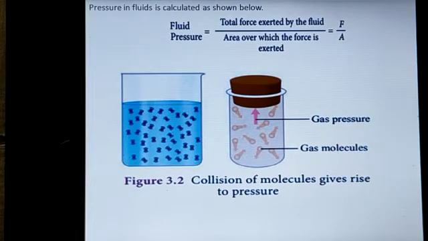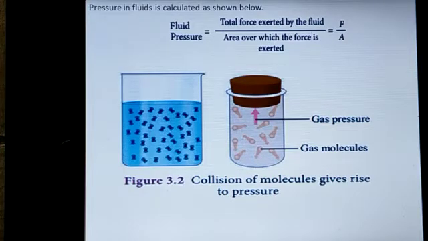Pressure in a fluid is calculated as shown below, using the formula: fluid pressure equals the total force exerted by the fluid divided by the area over which the force is exerted. Able to follow? Fluid pressure is equal to the total force exerted by the fluid divided by the area over which the force is exerted.